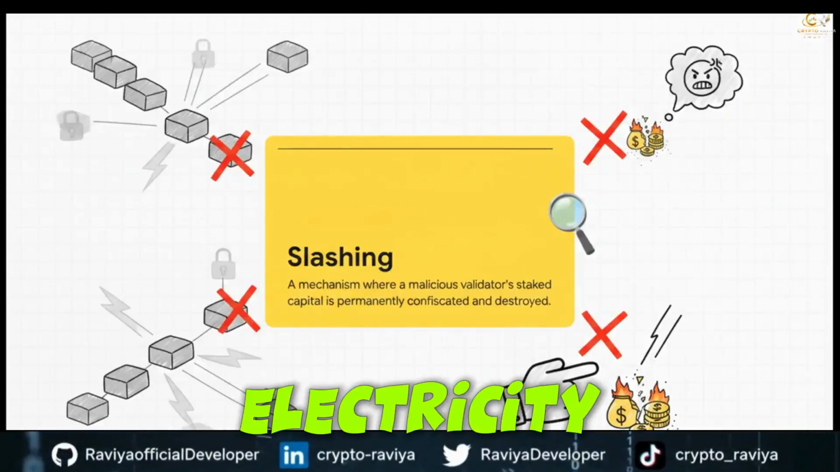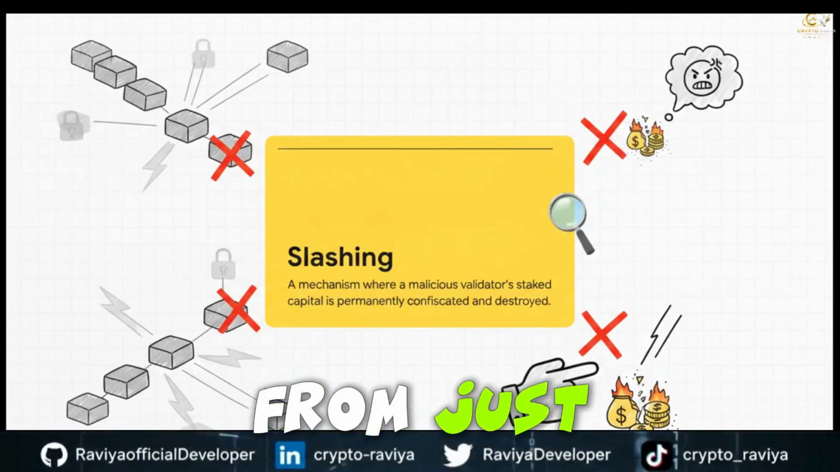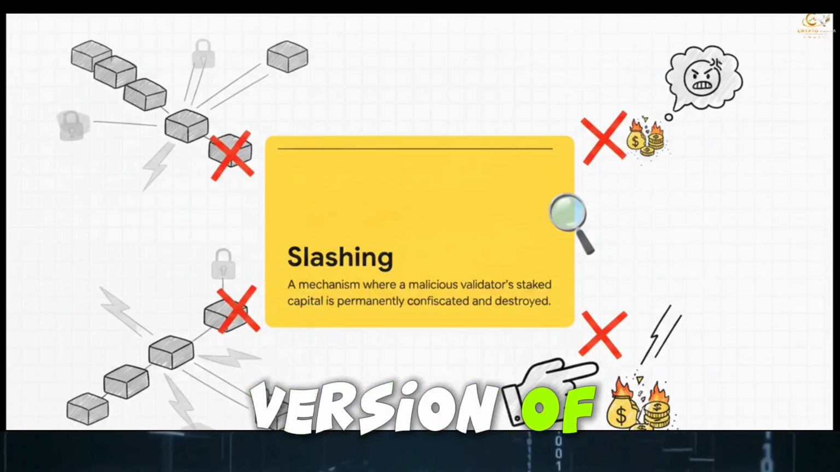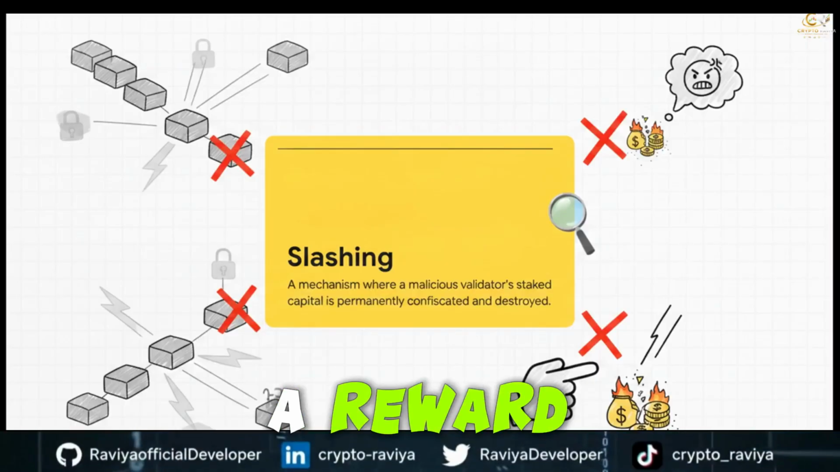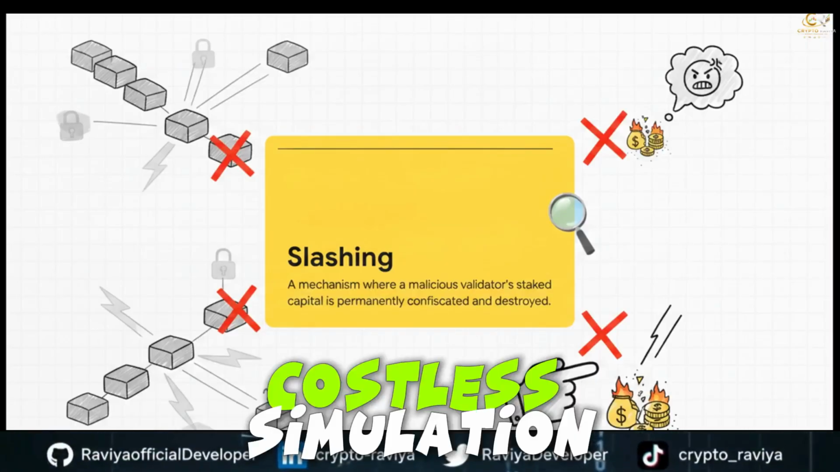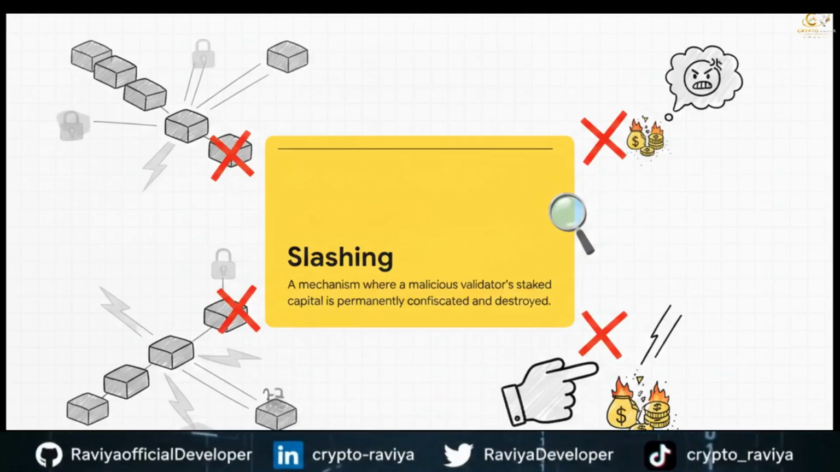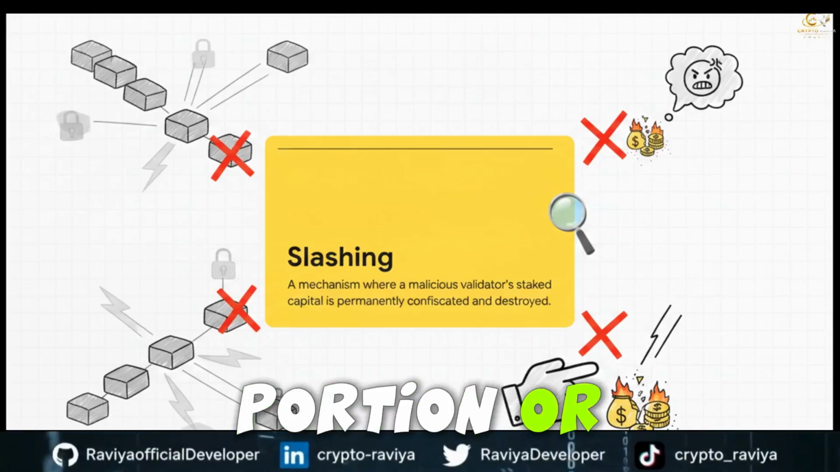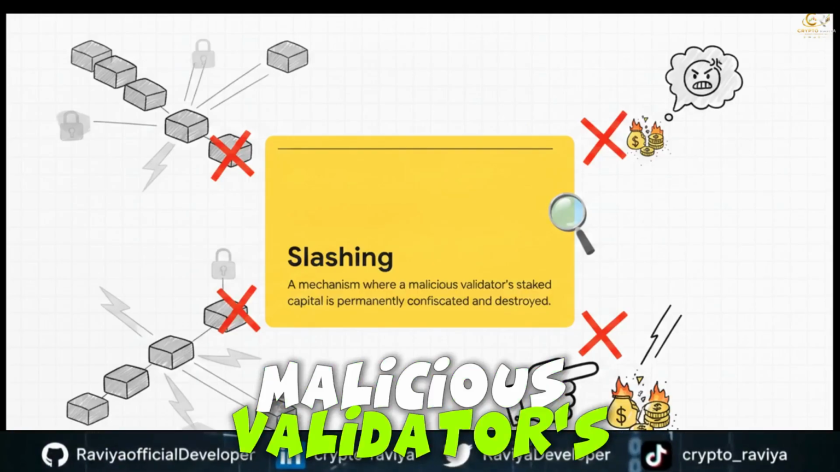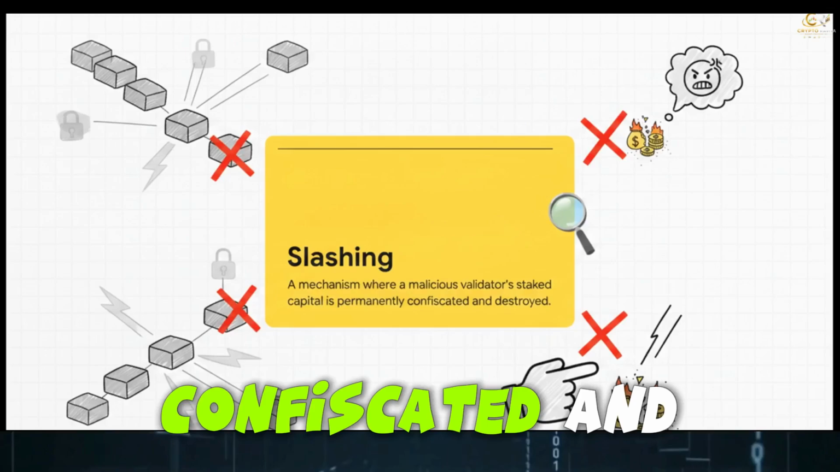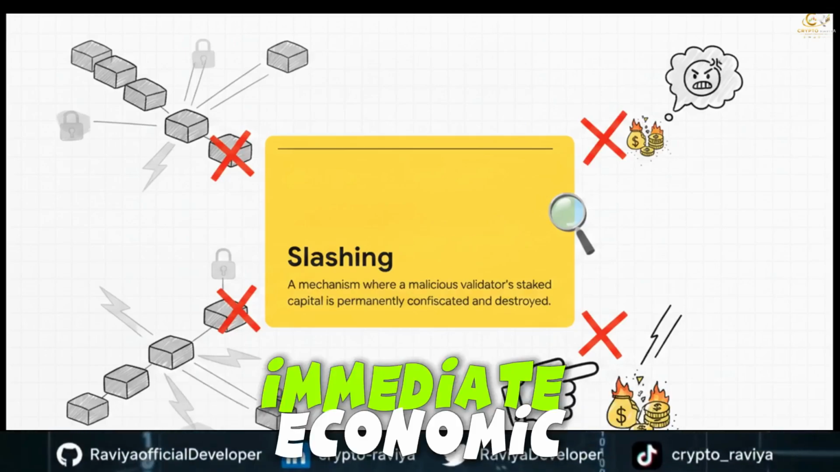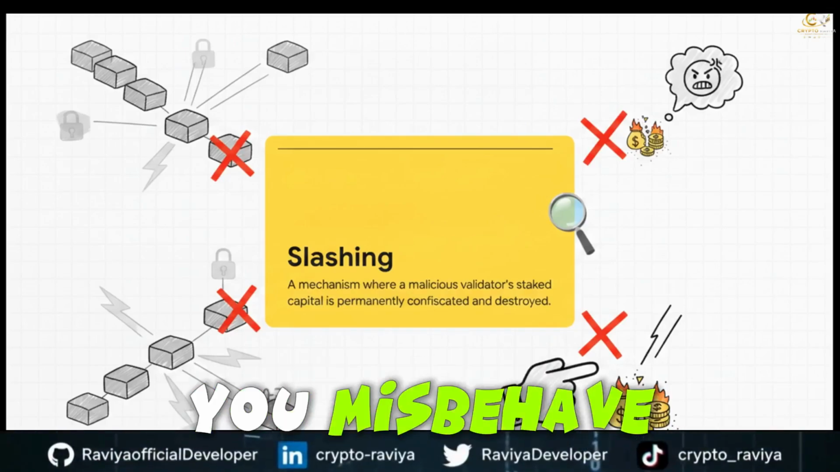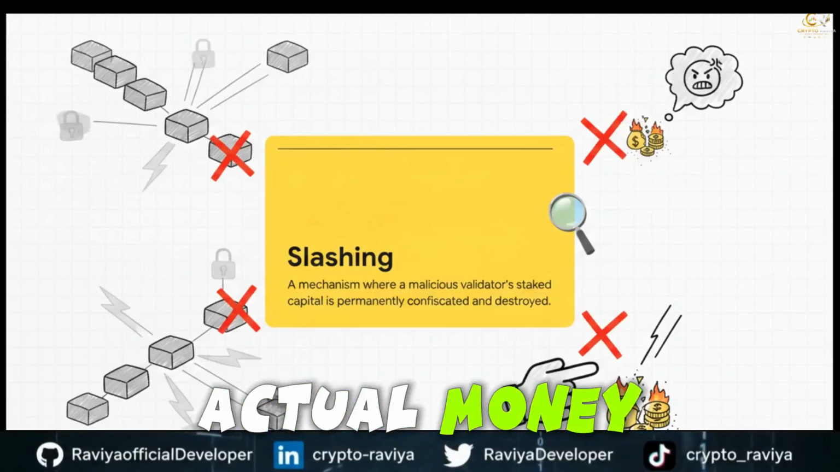But wait, without the cost of electricity, what stops a validator from just voting on every single possible version of the blockchain to guarantee they get a reward? This is what's known as the costless simulation problem. The solution? Slashing. Slashing is an economic punishment mechanism where a portion, or sometimes even all, of a malicious validator's staked capital is permanently confiscated and destroyed. It creates immediate economic finality. You misbehave, you literally lose your actual money.